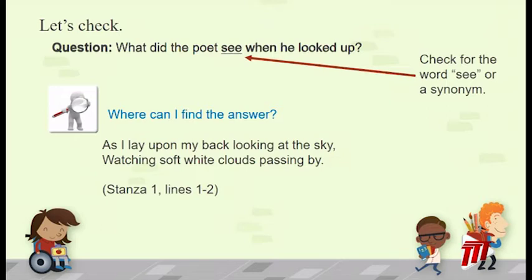As I lay on my back, looking at the sky, watching soft white clouds passing by. The words looking and watching are synonyms for the word see. These would indicate to us that we would find our answer to the question, what did the poet see when he looked up in this part of the poem? What did the poet see? Well, he saw clouds passing by.